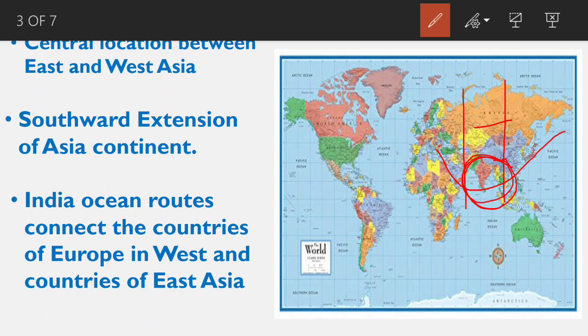And where is the Indian Ocean located? Here. The Indian Ocean routes connect India to Europe and to the countries of East Asia. So the Indian Ocean routes connect the countries of Europe in the west and the countries of East Asia. So it is clear to us.